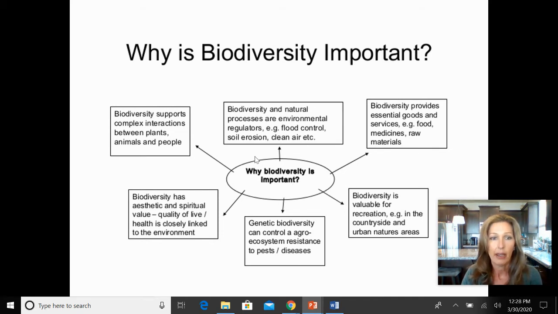So, whether it is from the interactions within food chains, whether it's the essential goods and medicine, raw material, whether it's this aesthetic or spiritual value, biodiversity allows for adaptation as the environment changes, but it's also an important part of the resources that we as humans absolutely need to have.